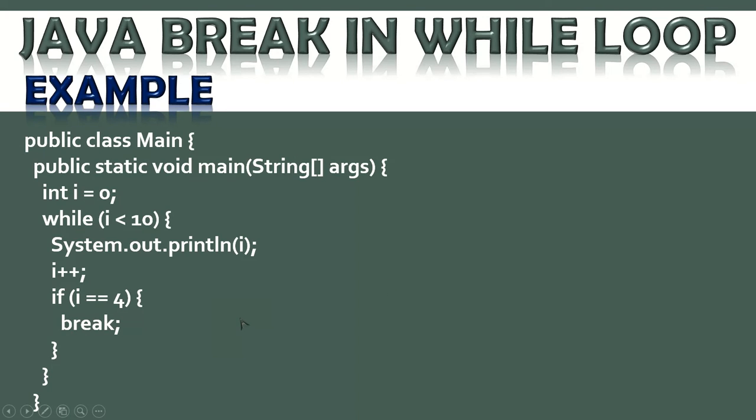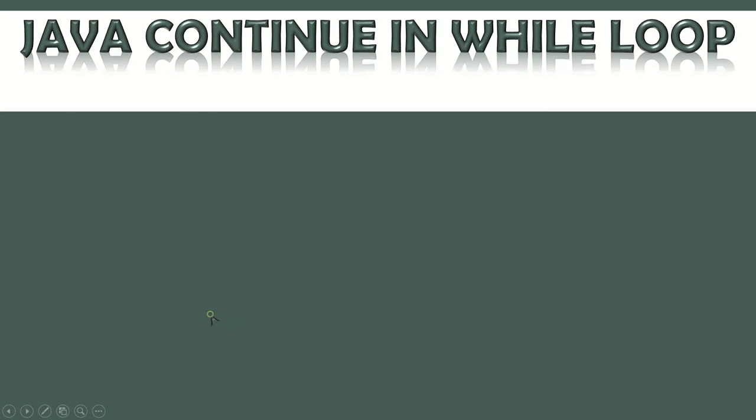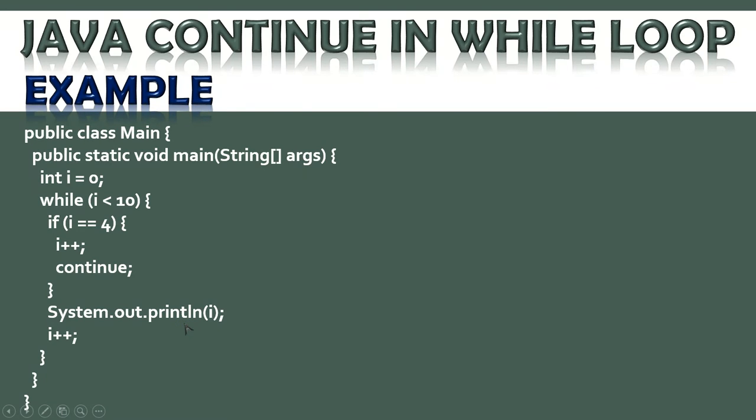Now using the while loop, we are using the break. See, while I is equal to 0, this part is okay. I is equal to 0 while I less than 10. So it will work while I is less than 10, system out dot println. So it will print the values, it will increment the values and go on printing. The loop starts here, from here the block is here. So if I is equal to 4, then that time it breaks. So breaks means it comes out. So what happens? 0 is there, 1 is there, 2 is there, 3 is there, and it breaks and comes out.